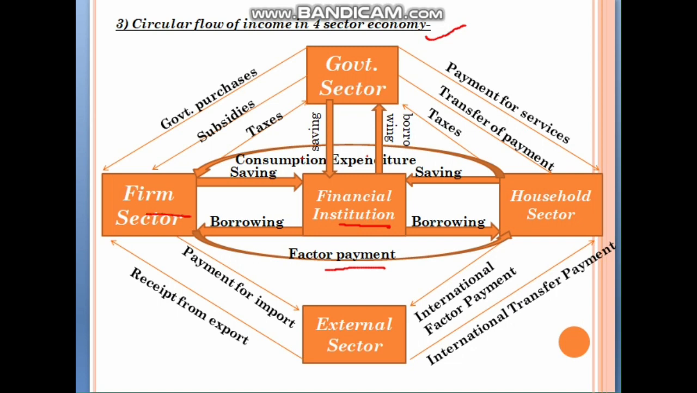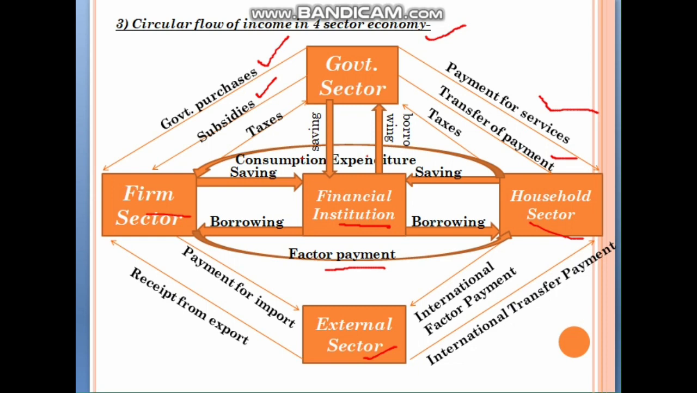Both firm and household sector pay taxes to the government sector, and in return the government sector pays subsidies to the firm sector and transfer payments to the household sector. Then the government purchases from the firm sector and pays for services to the household sector. These are the points which you have understood till the second condition, and now one more external sector is added because it is a four sector economy, so four sectors are added.